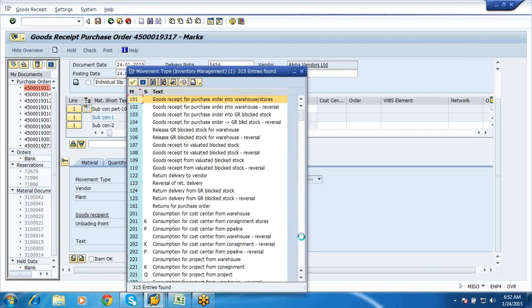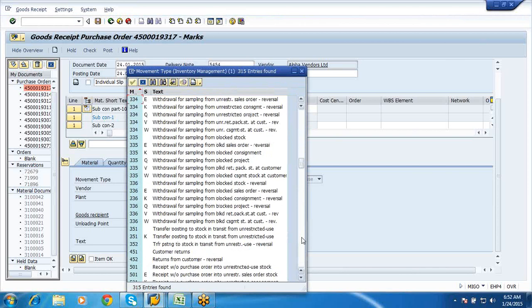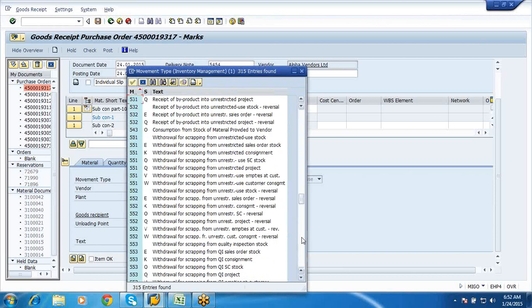Consumption of the child components or the sub-assemblies against a subcontracting PO. See here, consumption from stock of material provided to the vendor. That is, we are saying whatever material we have provided has been consumed.